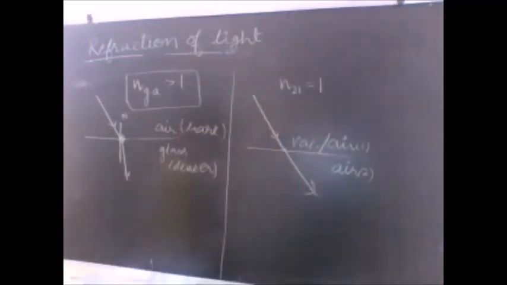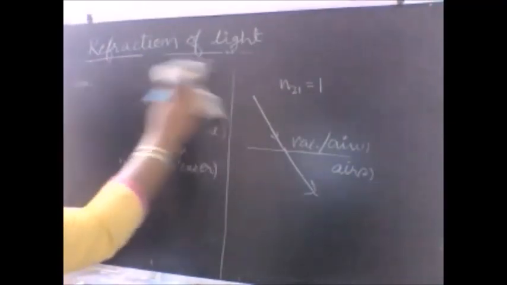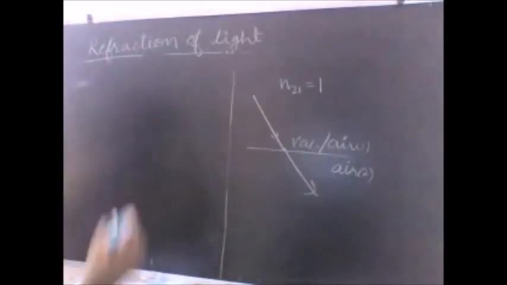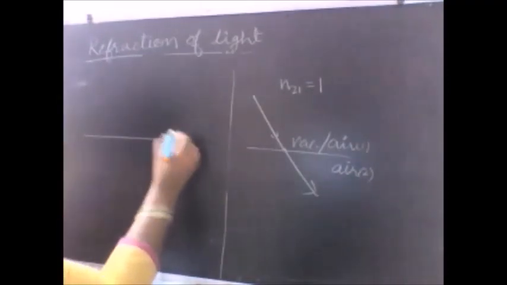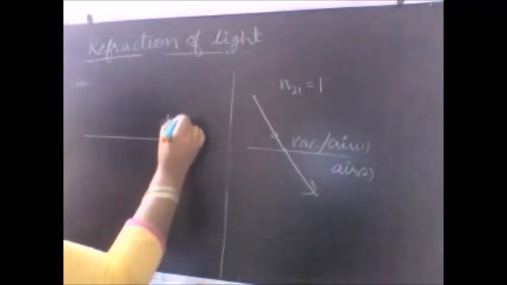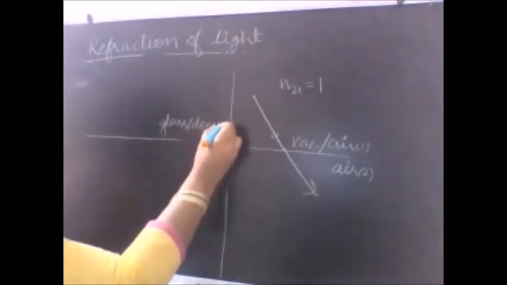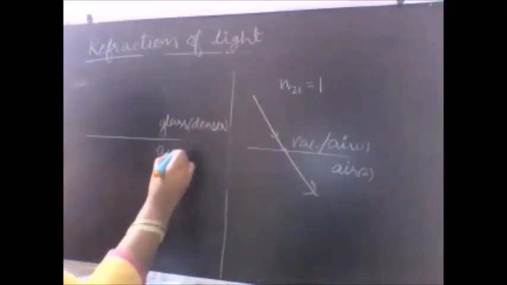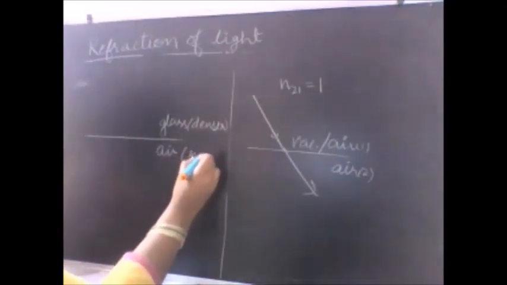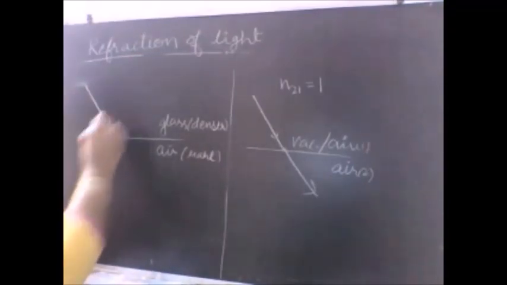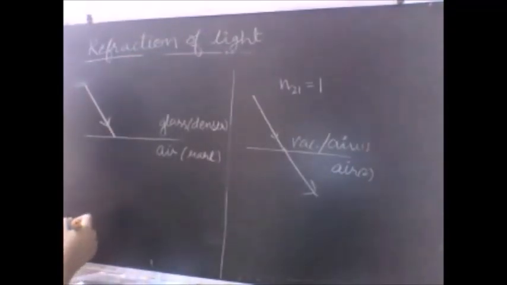Let us see the third case now. The third case is light going from a denser medium, from glass, to air, which is a rare medium. So when the light is going from glass, what will happen in the rare medium?